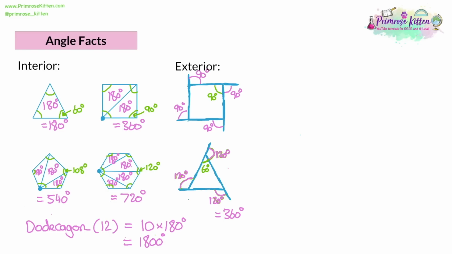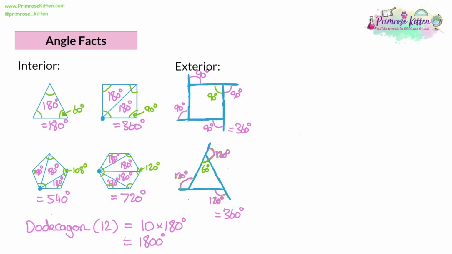And what do they all add up to? 360 degrees, just like with the triangle. So you can try out as many shapes as you want, but you'll always be getting 360. Now, I've been talking about the interior and exterior adding up to 180 because they're on a straight line. So where is that derived from? And actually, where are all these numbers coming from? Why is a triangle 180?